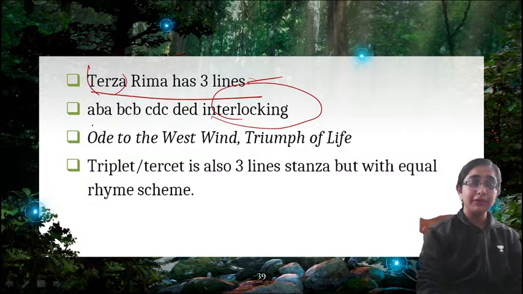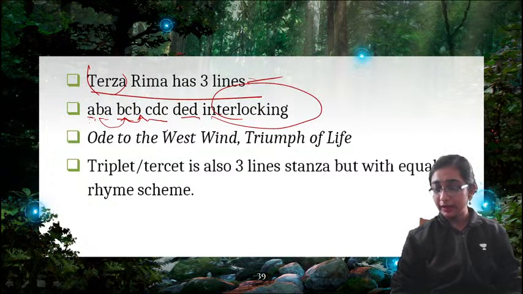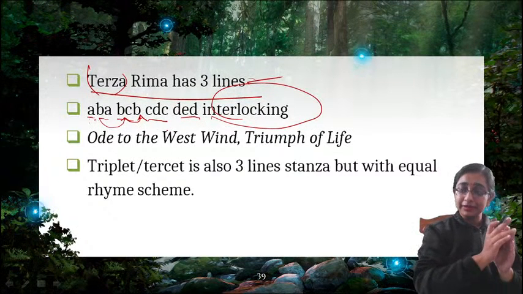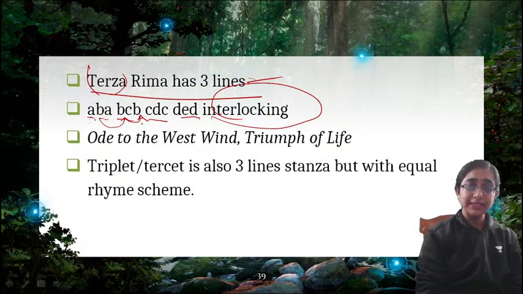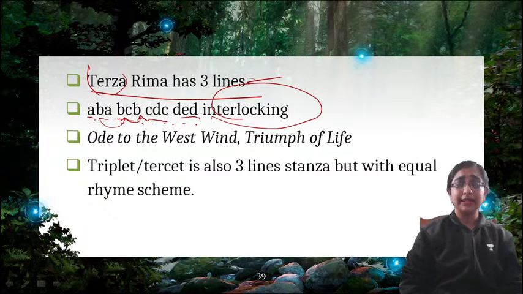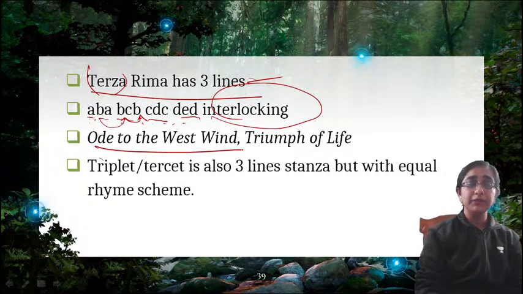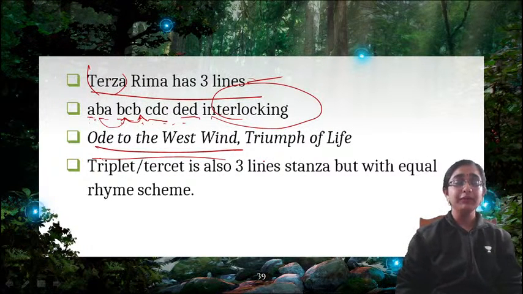Why is it interlocking? Because you can see the rhyme scheme A, B, A, B, C, B. So the second rhyme is actually returning in the 4th, and the 4th is returning in the 6th, right? C, D, C, D, E, D. So that is the interlocking kind of form, where one particular rhyming word is actually related to some other line, right? So A, B, A, B, C, B, C, D, C, D, E, D. This is the rhyme scheme of terza rima. And the famous example is Ode to the West Wind. You can read Ode to the West Wind. This is a very good example of terza rima.